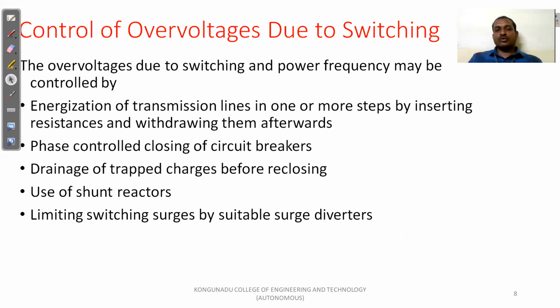The second one is phase control closing switches. We close the three phases of the circuit breaker at the exact instant simultaneously. Next, drainage of trapped charges, with the help of a normal power frequency potential transformer or pre-insertion of resistors and shunt reactors. So we are able to drain the trapped charges available in the transmission line and capacitors before reclosing. Then use of shunt reactors. Normally, shunt reactors reduce the Ferranti effect in the receiving end of transmission lines. This also provides switching over voltage reduction.